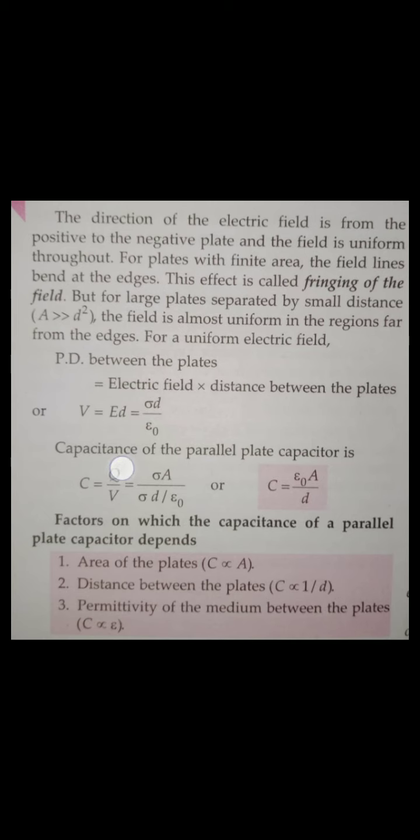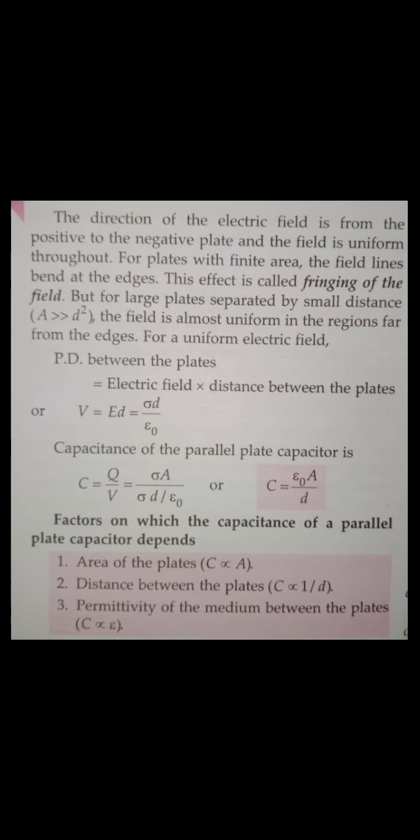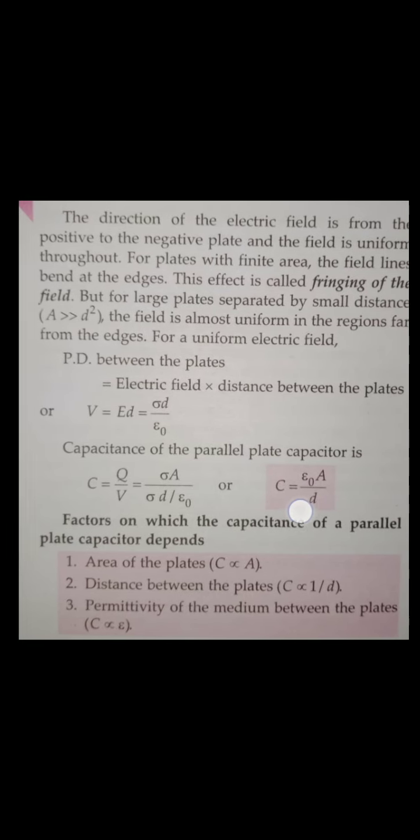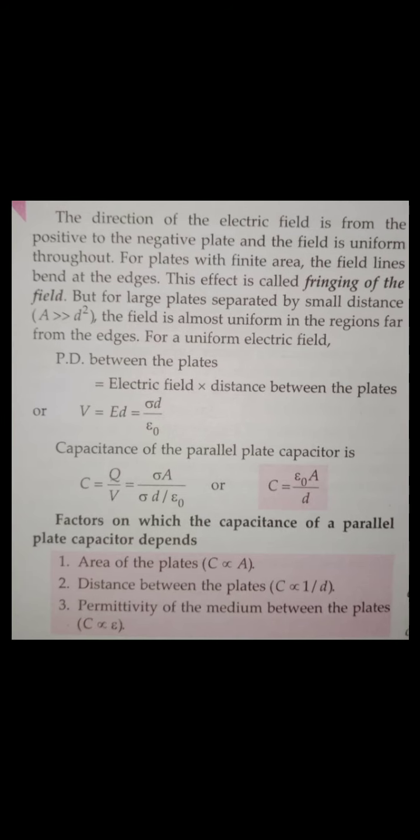Okay, now what is capacitance? C is equal to Q by V. So we know Q, as it is, and V we have already found out. Either you find Q in terms of sigma, or sigma in terms of Q, by putting the values you will get C is equal to epsilon naught A by D. So you see here, capacitance does not depend upon the voltage, neither the charge.